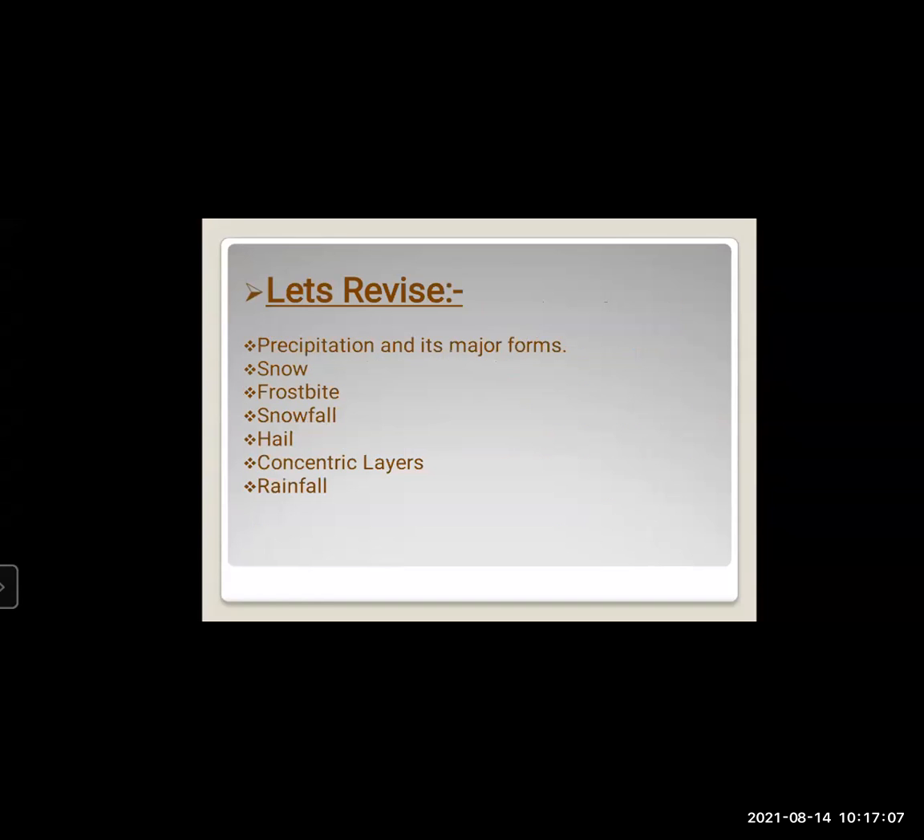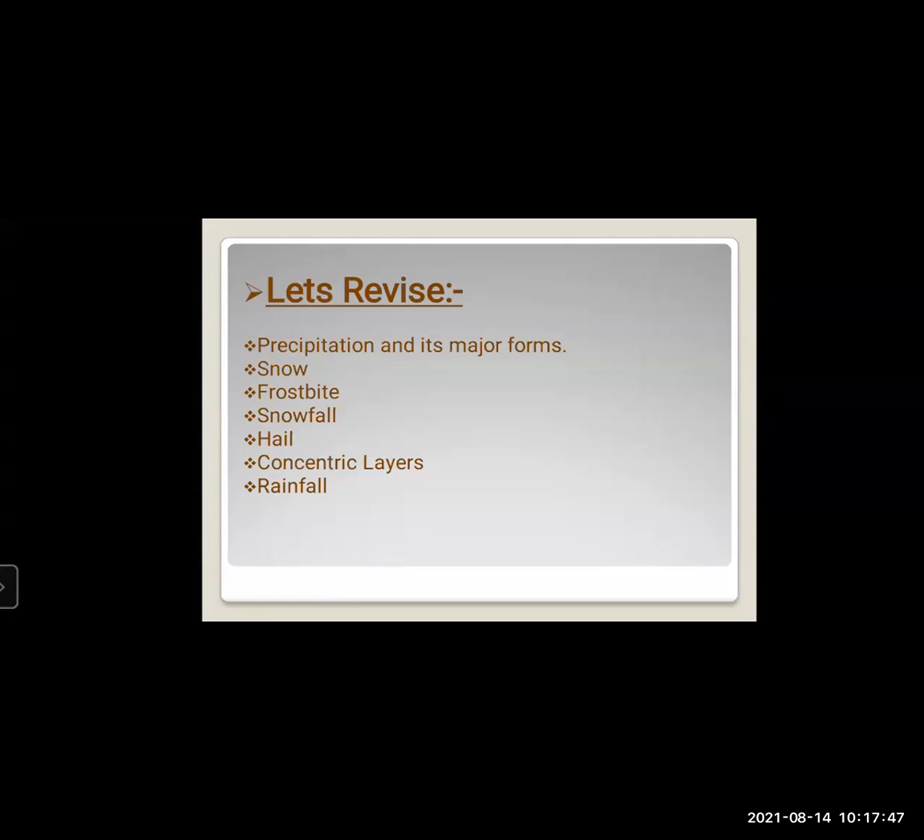Now, till now, what we have learned, we'll revise it once again, then we'll move on. See, what we have learned about precipitation and its major forms. Precipitation means water falls in the solid or liquid state from the clouds to the ground. It is known as precipitation. In simple words, it can come as a one-sentence answer or for filling the blanks also. So mark it in the textbook, an important objective type question.